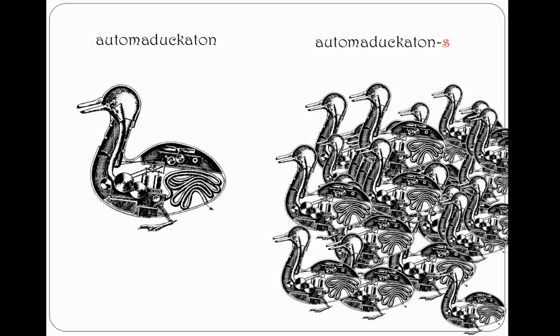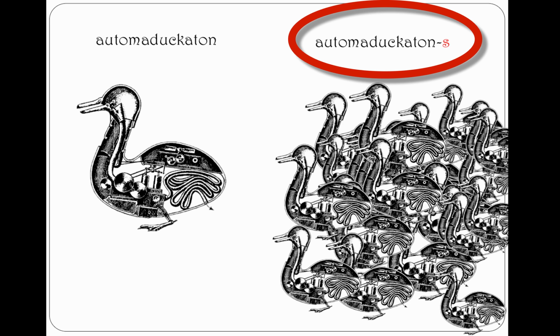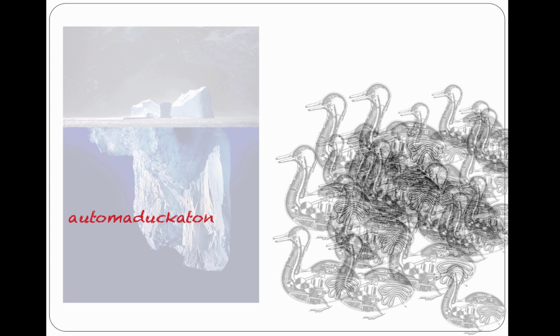So if there is a plurality of automaducatons, you'll add the S, as in automaducatons. So when you know English, you know how to form the plural of automaducaton. The plural morpheme S is already in your unconscious knowledge. And the rules for combining S with words, any word, are also part of that knowledge.